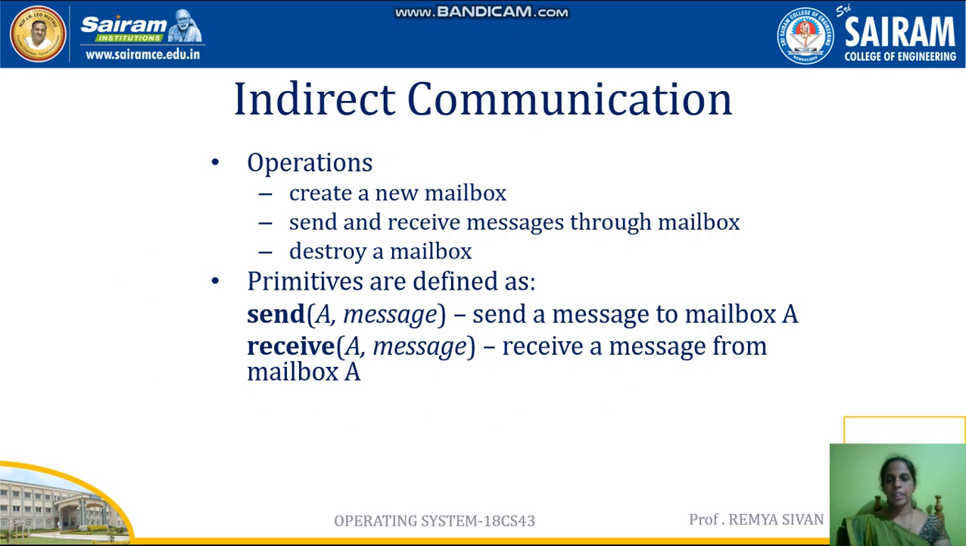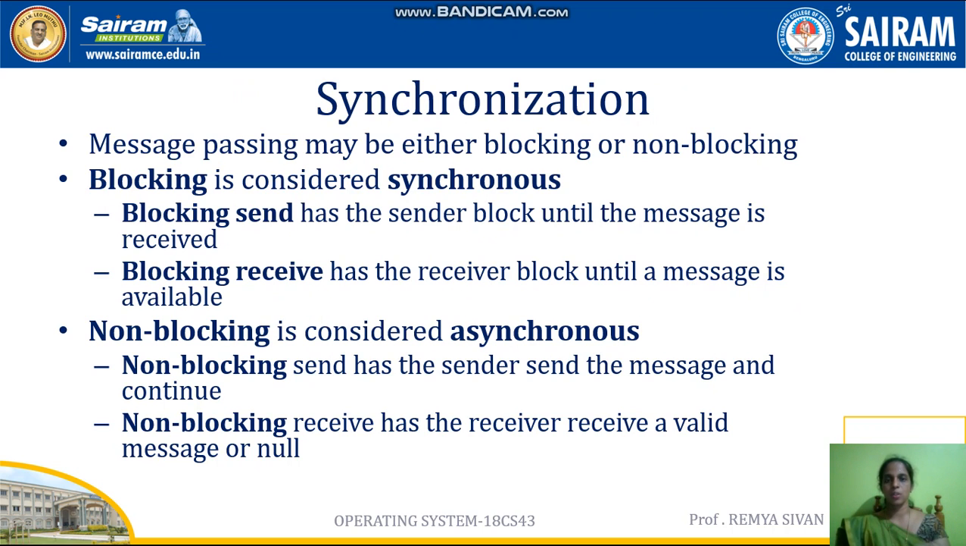The indirect communication operations are: create the mailbox, then send and receive messages through the mailbox, and destroy the mailbox after the communication. The primitives are send(A, message), which sends a message to mailbox A. Earlier it was sending a message to a process. Now it is not like that. Indirect communication means sending a message to a mailbox. Receive(A, message) means receive a message from mailbox A. Here A indicates the mailbox.